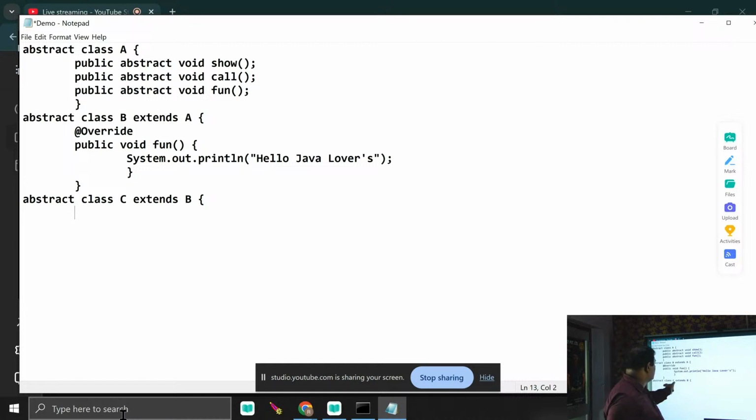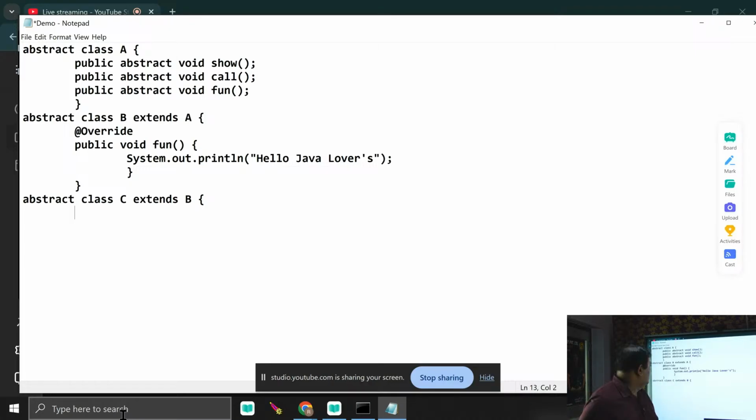When I write here abstract class C extends B, now you try to understand. Here the C class is bound to override how many methods? The other two methods available in A, because B only overrides one, fun. It does not override call and show. So C is bound to override call and show.